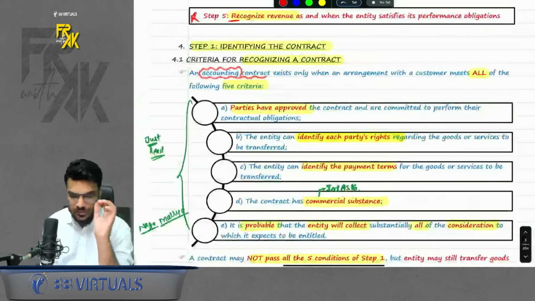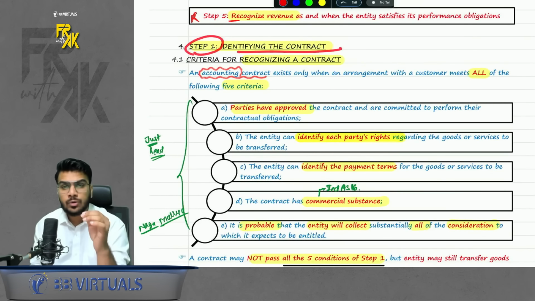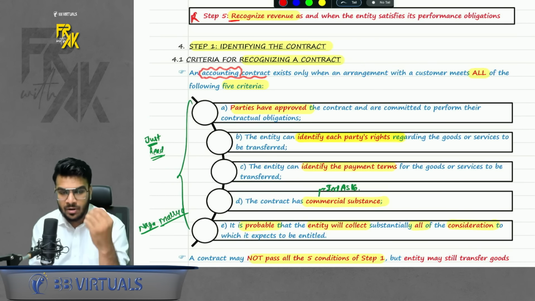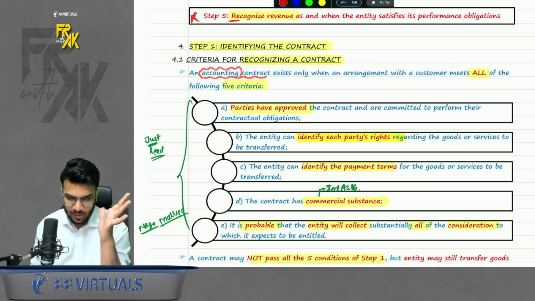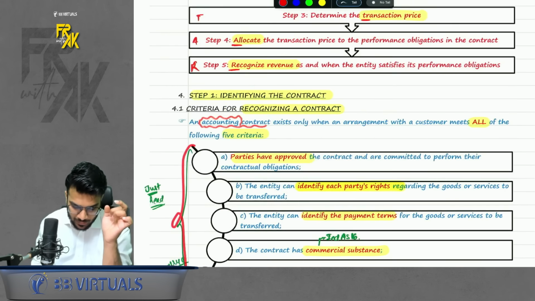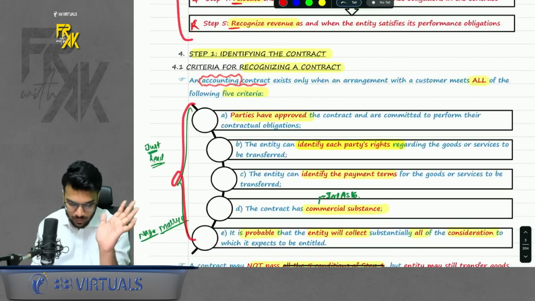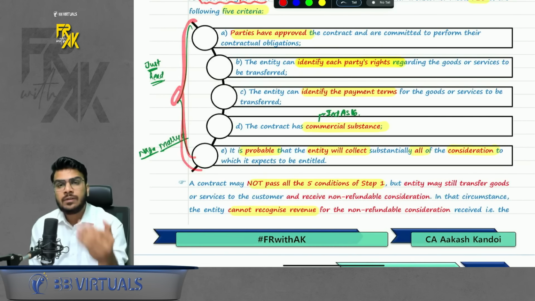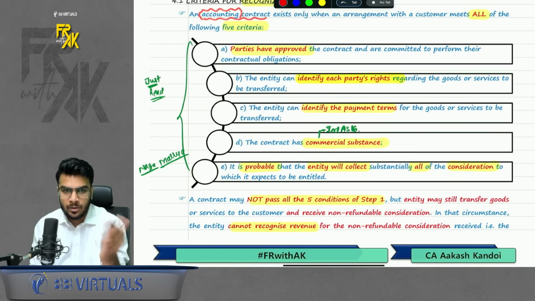So first of all, this standard says how do you know when to start accounting for this contract, or when to book the revenue under this contract? It says when it meets all the 5 criteria. See, these 5 criteria are different from the 5 conditions given above. So when you meet these 5 criteria, you will start booking the revenue. It will become an accounting contract basically.